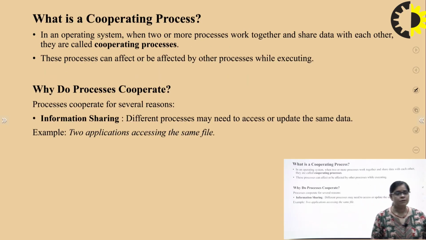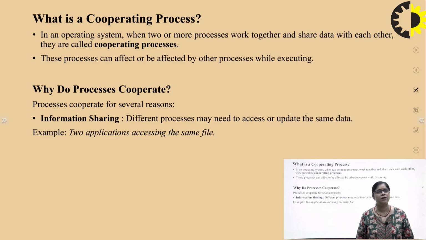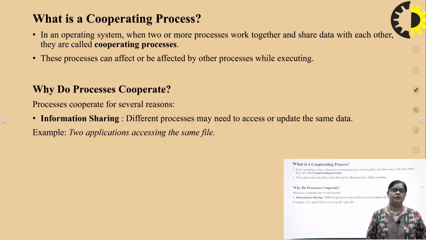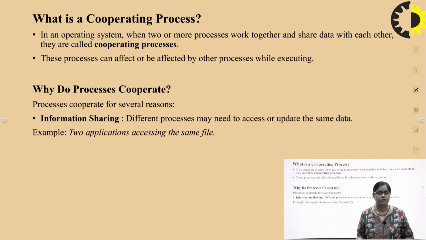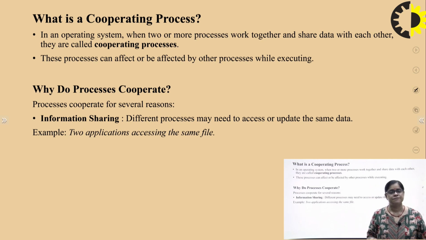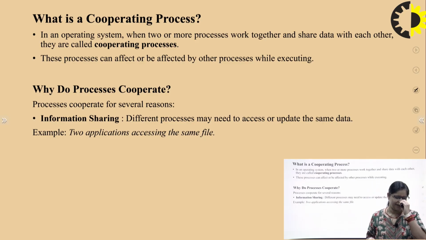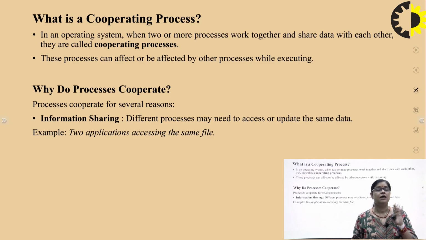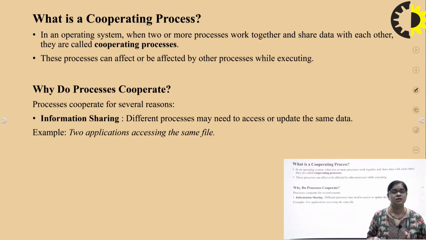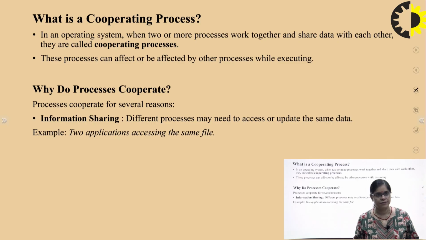Now we come to the point of what a cooperating process is. We have studied process switching, the steps in process switching, and how a process is shifted to the CPU, how the CPU switches from one process to another process. Then we have studied process creation. Then we have studied process termination.